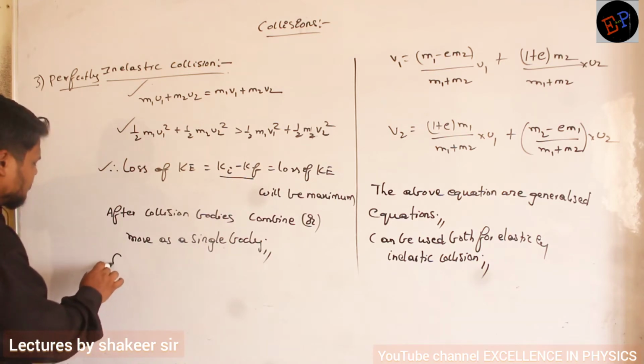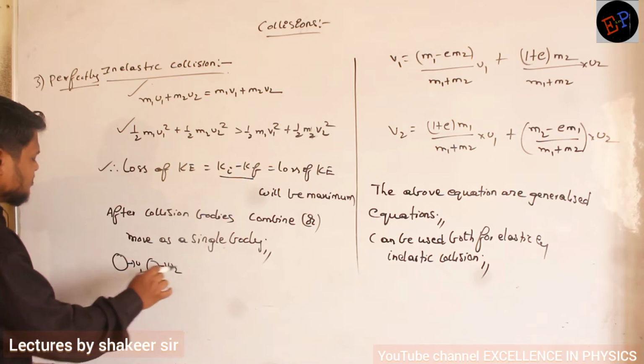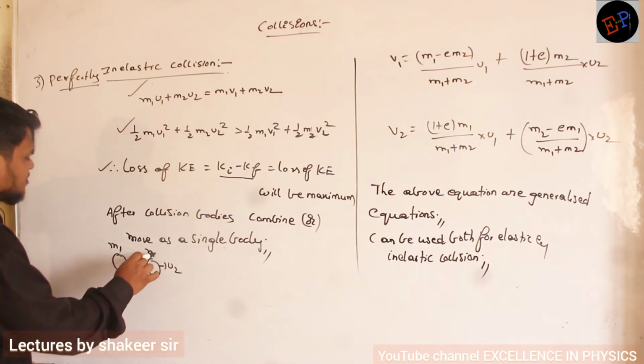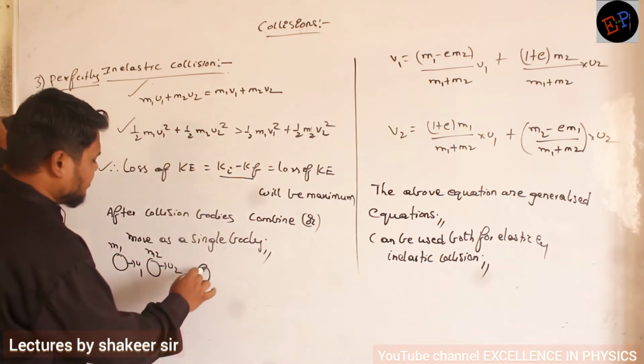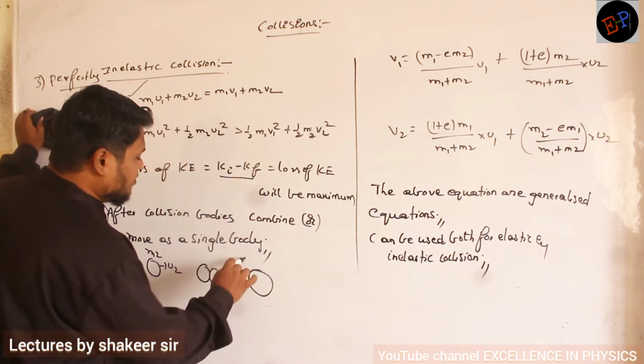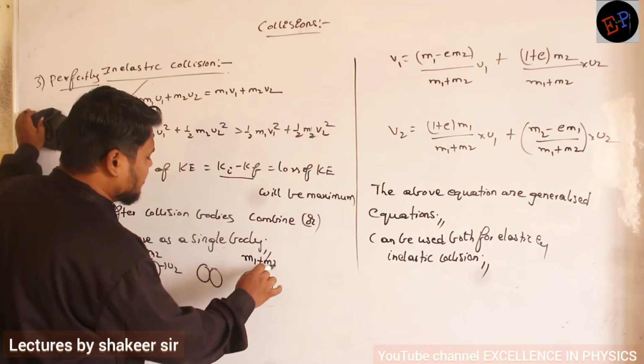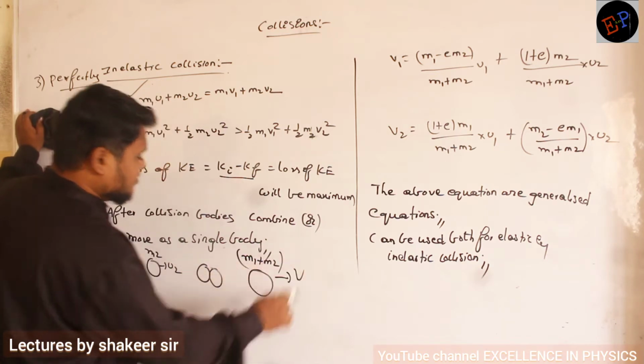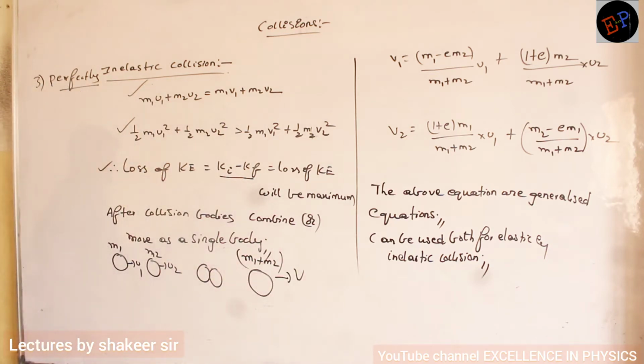Let us see. These two bodies: initial velocity is u1, initial velocity is u2, mass is m1, mass is m2. So they collide here, and after collision what will happen? Both will become a big body of mass m1 plus m2, and they travel with a common velocity v. This is possible.